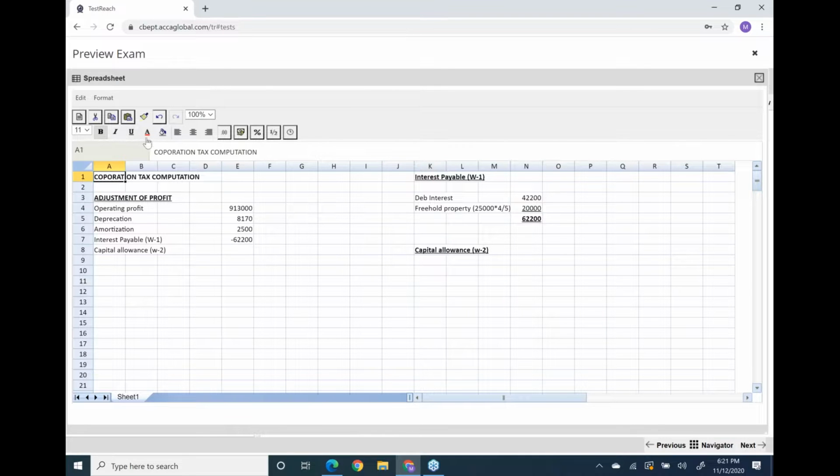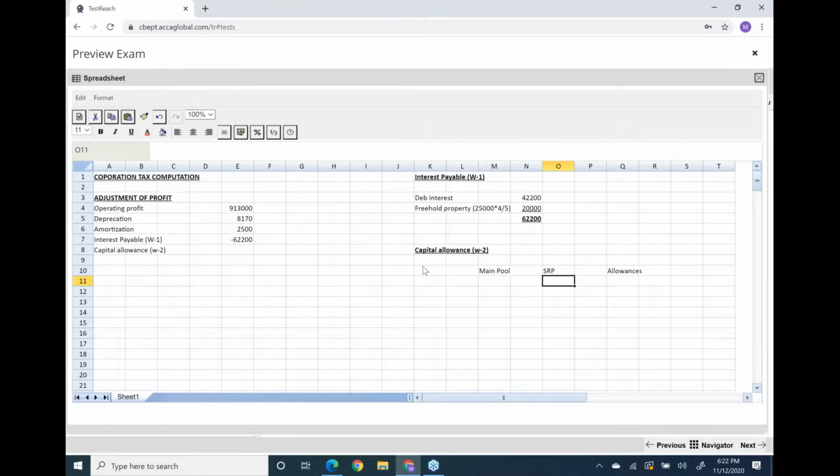Now for capital allowances, in this question we'll make a main pool and also a special rate pool. You can make it, but it will be of no use, but we are making it. And the last column will be allowance.